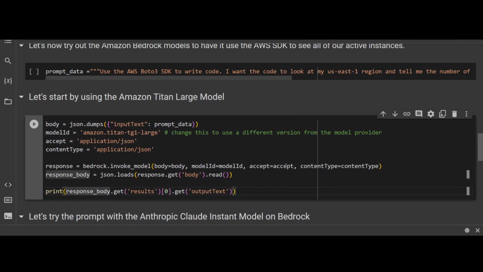So just let it digest for a moment. All we are doing is simply invoking the model. We are not installing the model. We are not loading any data. We are not installing PyTorch, TensorFlow, Transformers, or anything else. All we are doing is using this Bedrock service. We are invoking this API with our prompt and model ID, and that's it. And it is giving us the result back. So I'm more than sure a lot of applications will be built on top of it. In the subsequent videos, I'll be showing you more code examples in my lab.